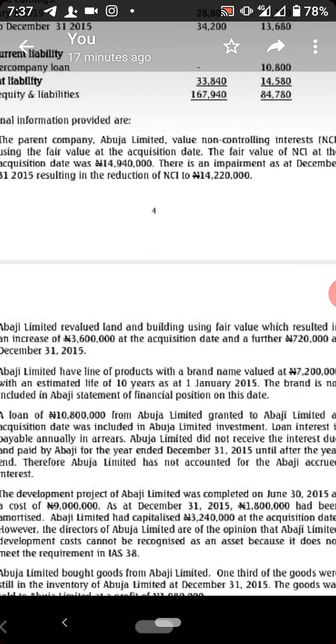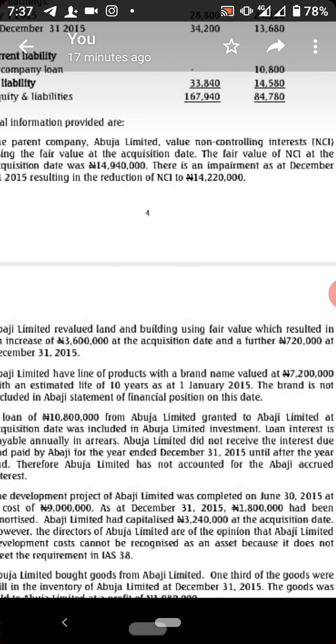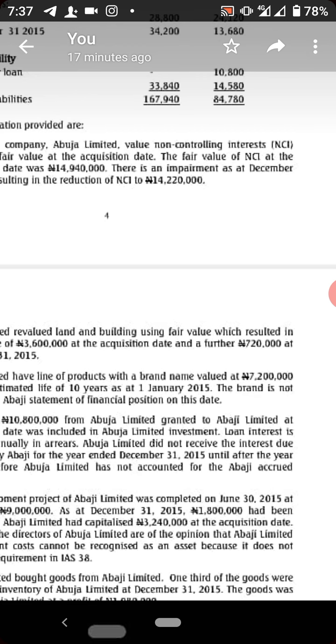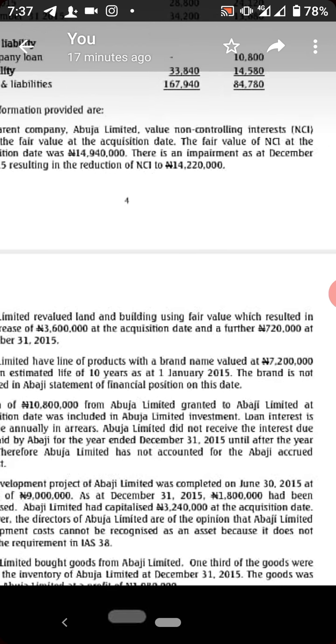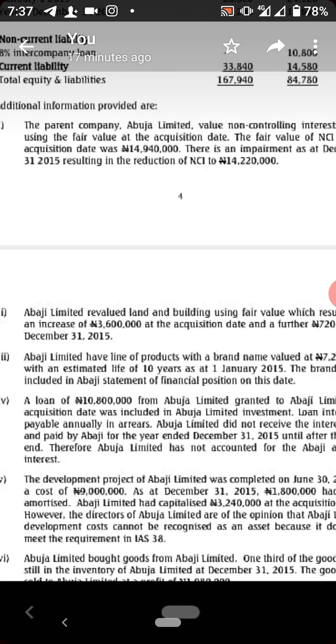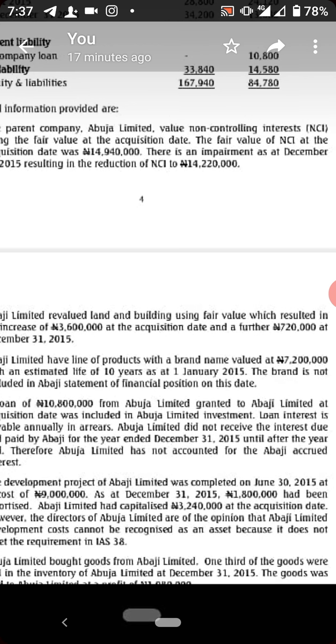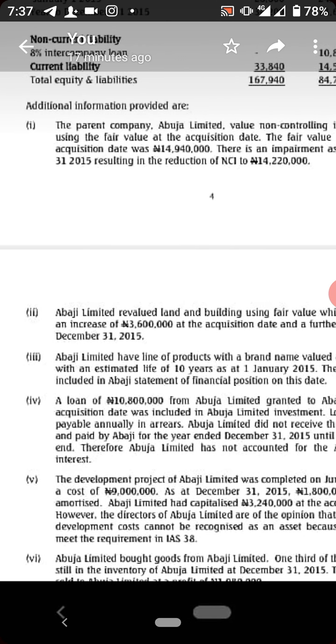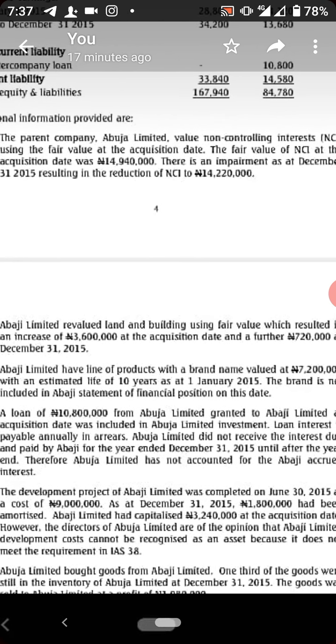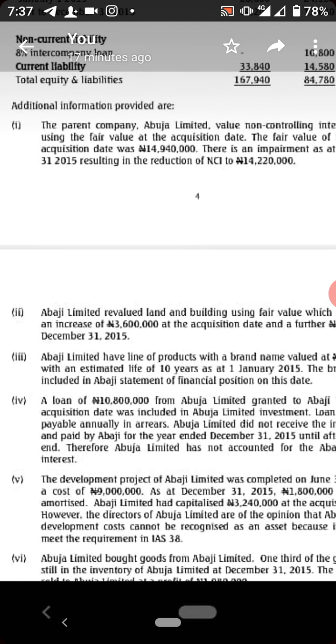So you can see that this 3.6 million is the increase in revaluation as at date of acquisition, and as at the reporting date it also appreciated by 720, and we were not told if this has been accounted for. We were not told it has been treated, so we have to treat them.